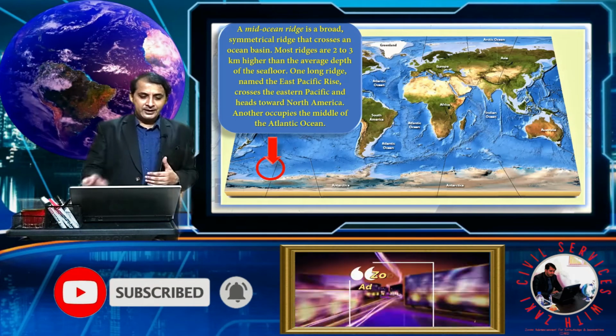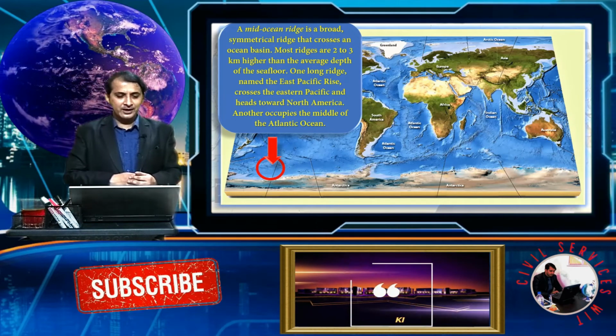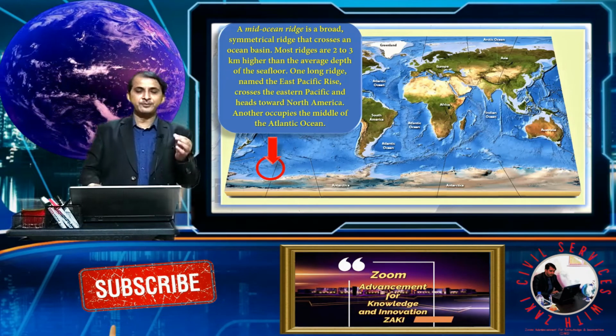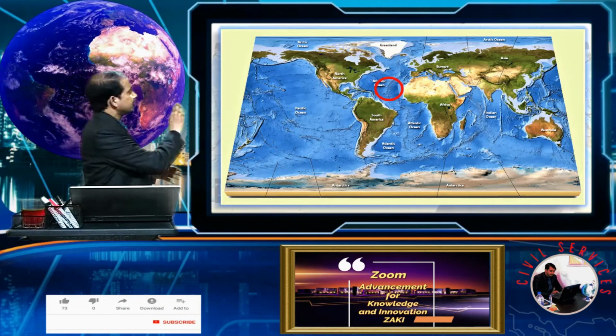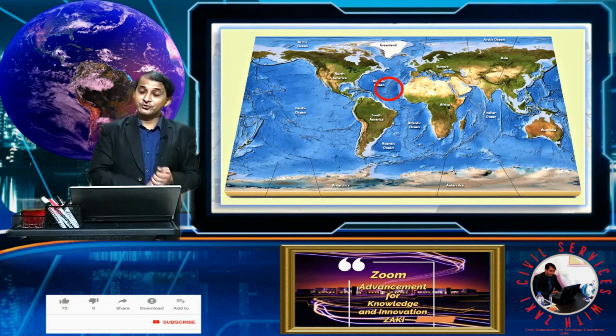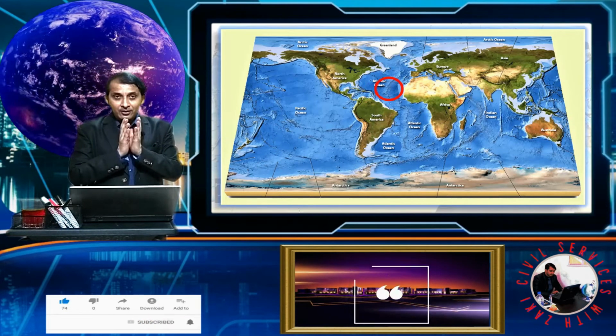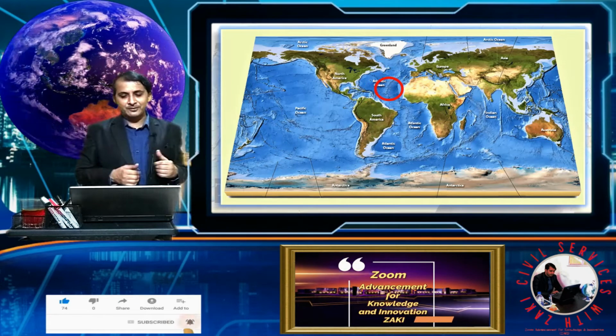It is heading towards North America. Another occupies the middle of the Atlantic Ocean, and it is called the Mid-Atlantic Ridge. So it is the Mid-Atlantic Ridge. This is another picture, the mid-oceanic ridge. Some part of the Indian Ocean is also divided by these ridges.